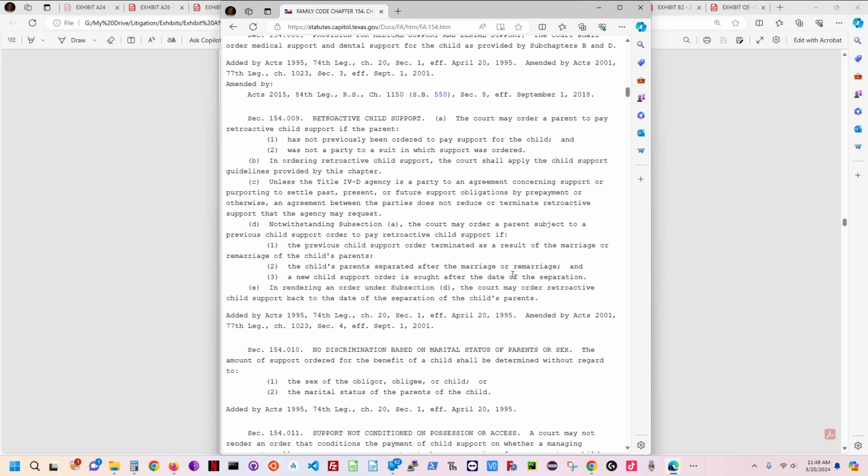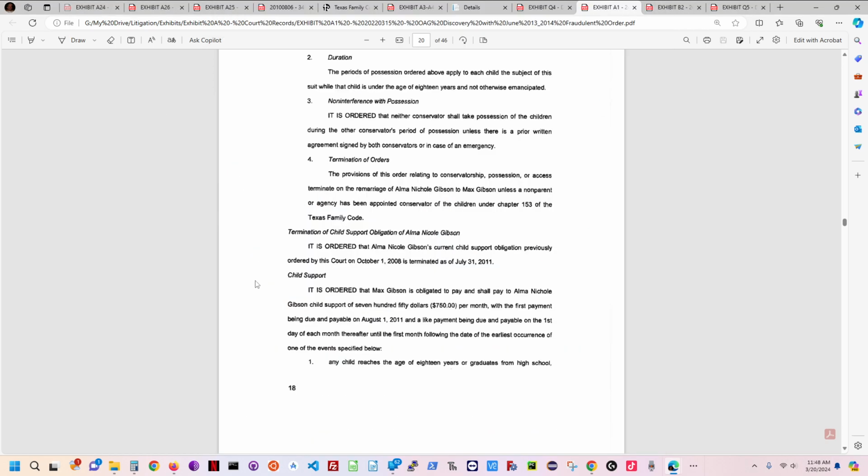We were divorced in 2008. We were separated in 2007. And I was, again, given custody of the kids. So basically what that means is I was already a party to this suit, in which child support was already ordered, and so that made this paragraph right here, retroactive child support, against the law.